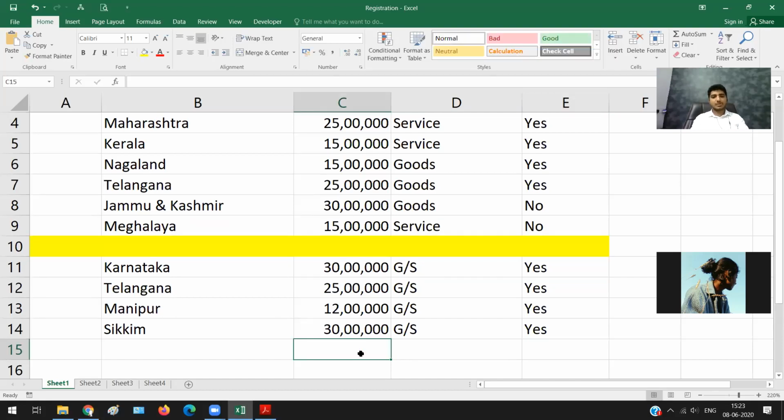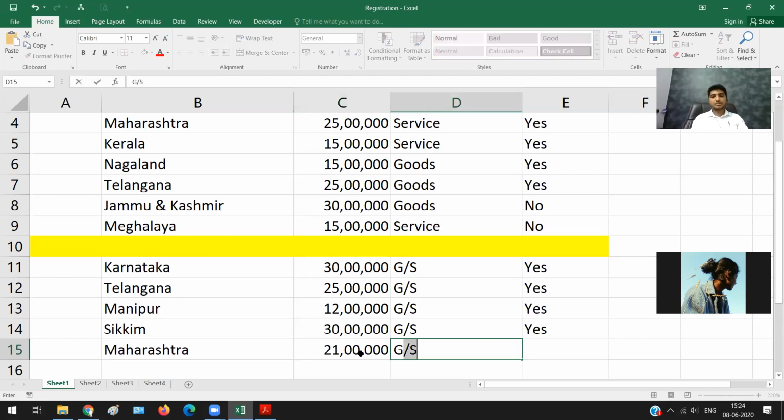I am in Maharashtra and my turnover is 21 lakh rupees, and I'm dealing both in goods and services. Last question. Tell me how many of you feel registration is required? Okay, registration is required. So I hope that you have a fairly good idea about this.